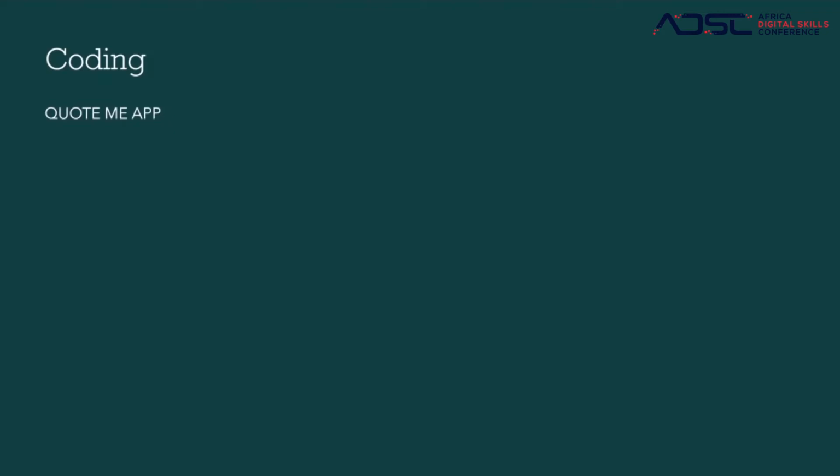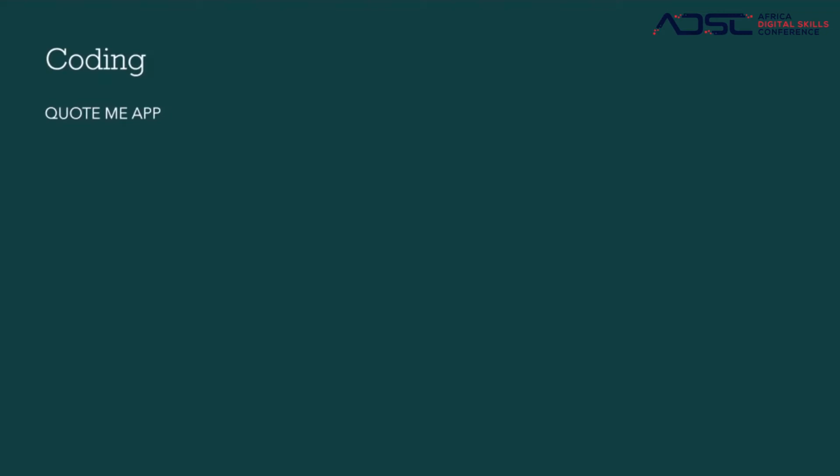What is CodeMe about? The app is mainly an app whereby we have a list of quotes. These quotes are categorized into different parts: the laugh quotes, the wise quotes, and also the jokes. So Quote Me, I'm going to show you. Let me quickly pull it up.